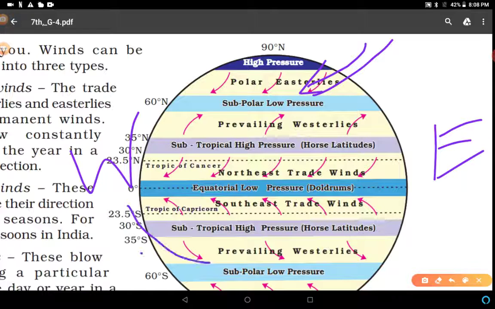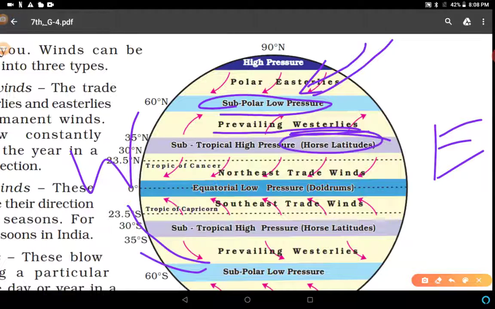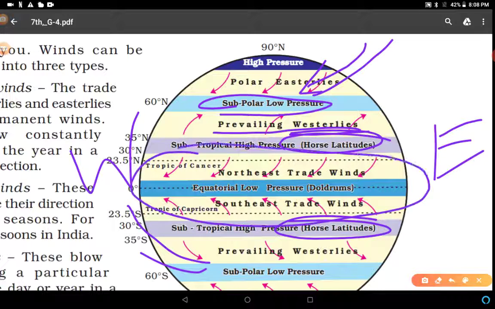These winds are westerly winds. This belt is the subpolar low pressure area. Prevailing westerlies, subtropical high pressure area. These are known as Horse latitudes, because these are very strong high pressure belts. This one is the tropical area. Here the northeast trade winds and southeast trade winds are very important.